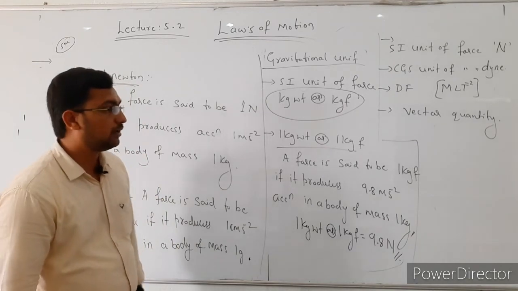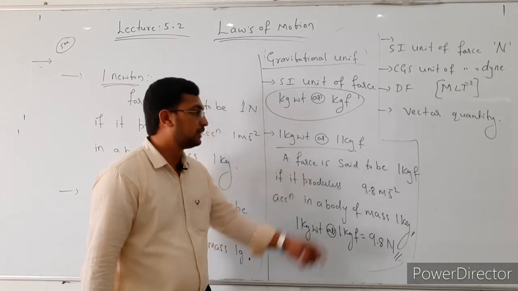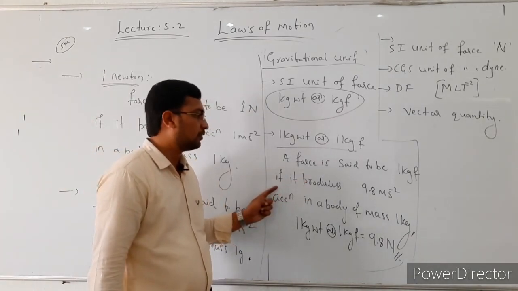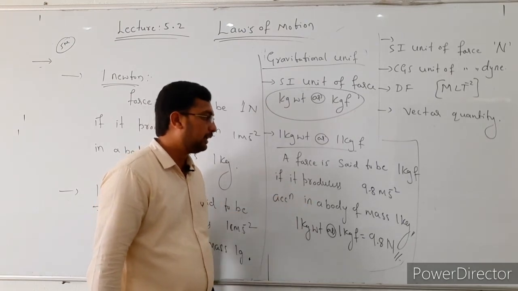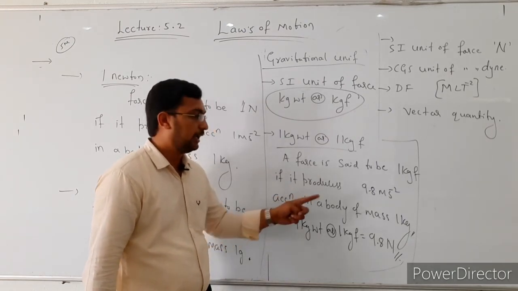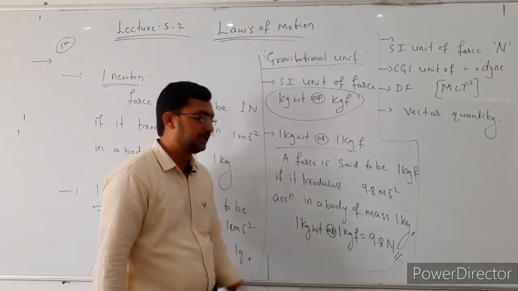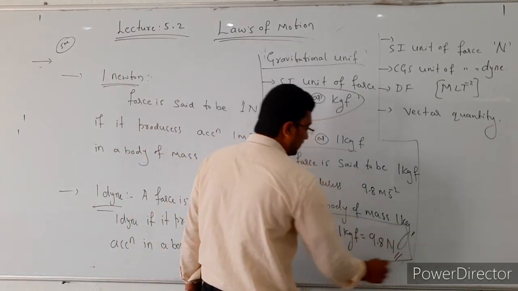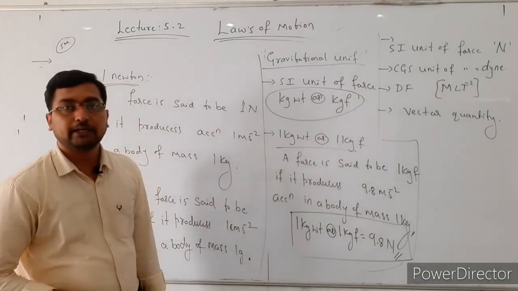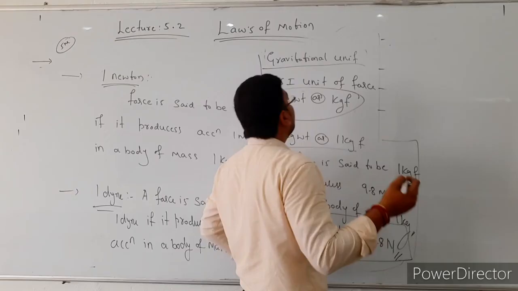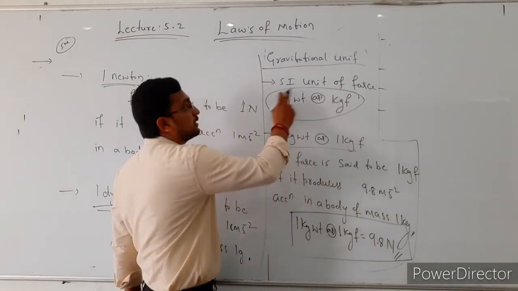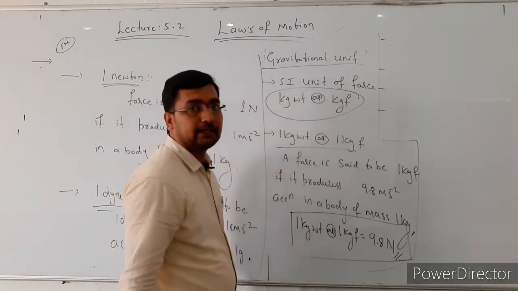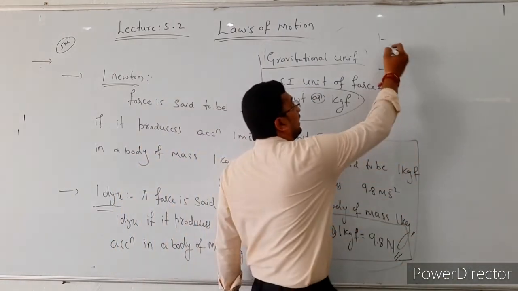1 kg weight or 1 kilogram force means a force is said to be 1 kilogram force if it produces 9.8 meter per second square acceleration in a body of mass 1 kg. So then 1 kg weight or 1 kilogram force is equal to 9.8 Newton. So in gravitational unit, the SI unit of force is kg weight or kilogram force.